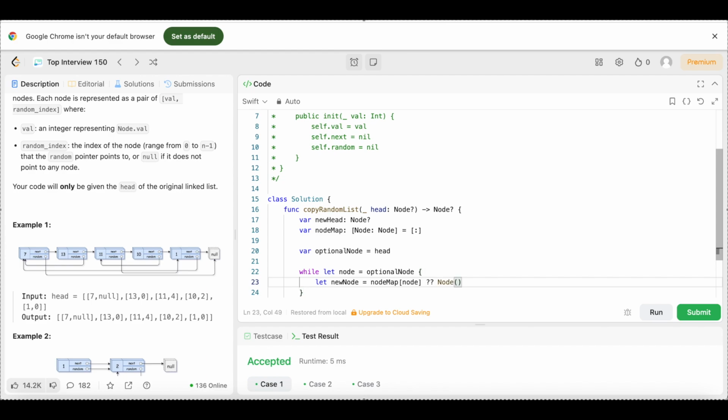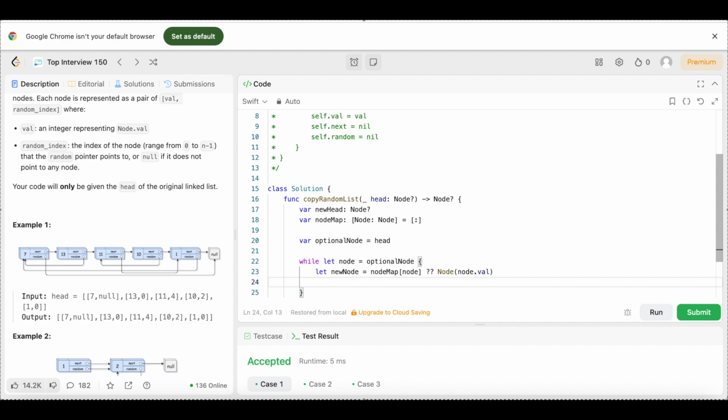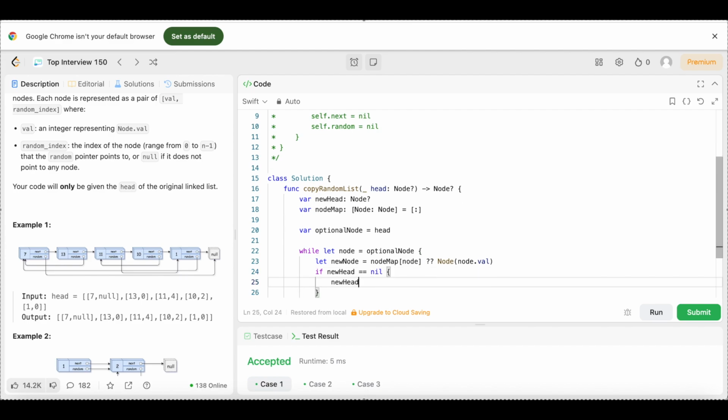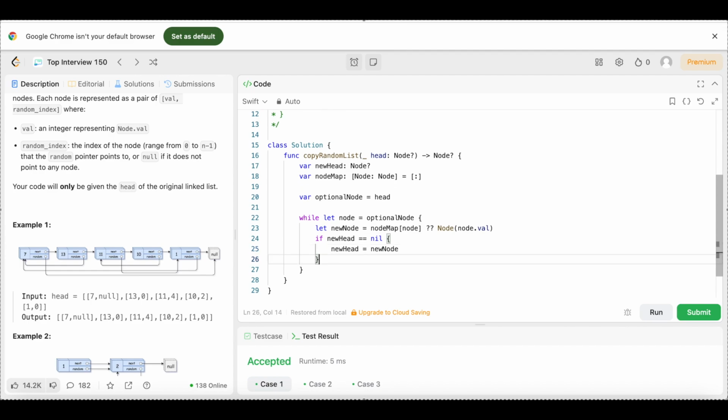Then we're going to open up the parentheses, we're going to say node dot val, node dot val. We're going to come underneath that and say if new head is equal to nil, we're going to say new head equals new node, just like that. Then underneath that if statement we're going to say node map, square bracket, node, equals new node, just like that.